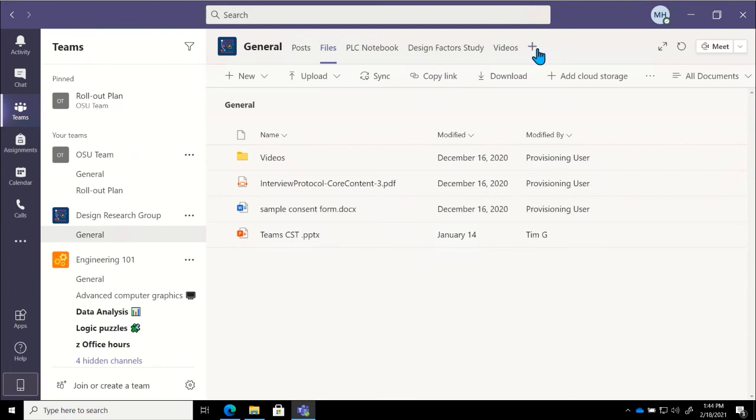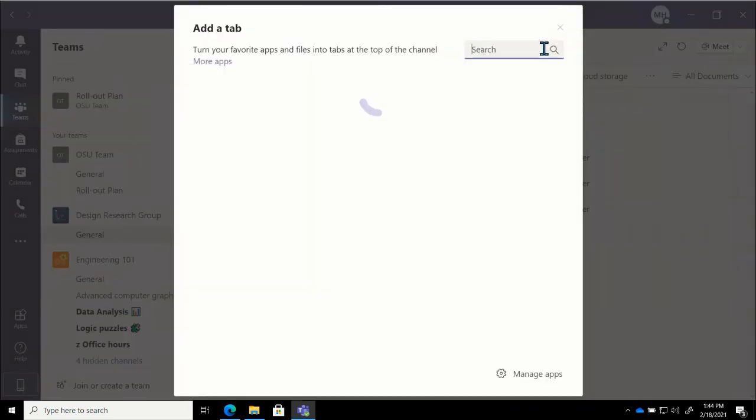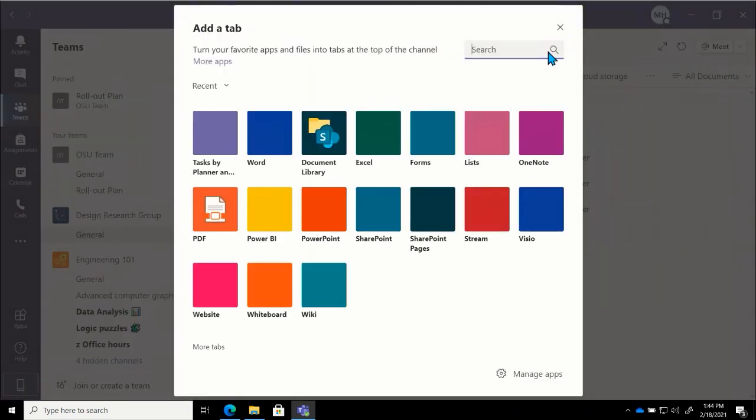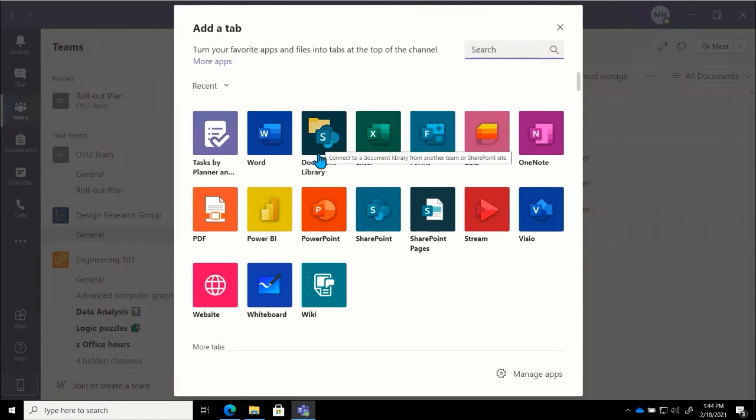You have the option to add a document library from a different SharePoint site. So if there is a SharePoint site that your team uses regularly and you don't want to migrate all of that over to the new SharePoint site that was created when you created the team, you can just attach it here, and then folks can jump in and work on the files in that library very easily from inside of the new team that you have just created.